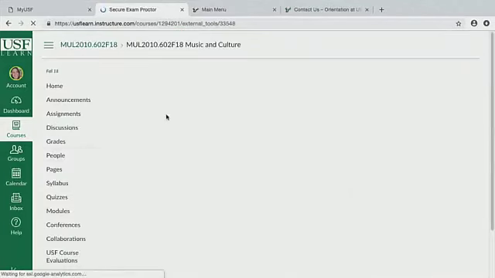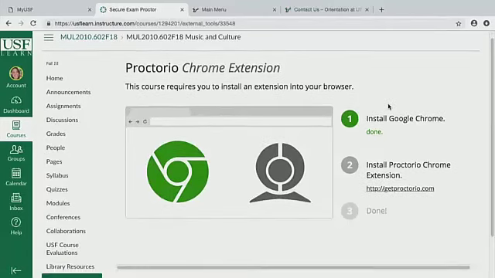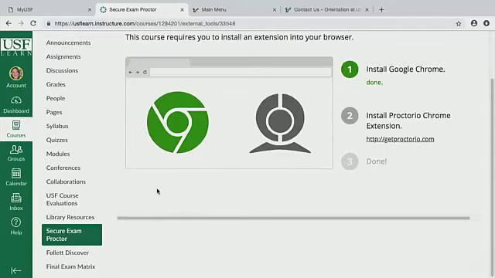And secure exam proctor, if you have to use Proctorio, this is where you're going to go for it. Your professor will put this tab on Canvas if they need you to use Proctorio, especially if you're taking online exams. This is where you're going to find how to set it up. As you can see, it gives you clear instructions. You can set it up and then have it.